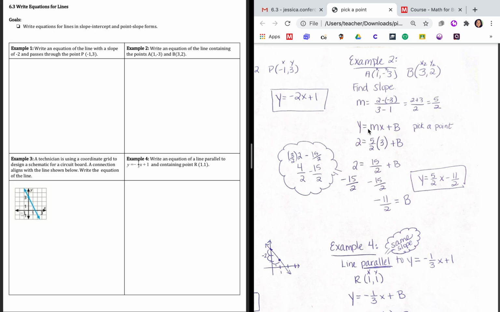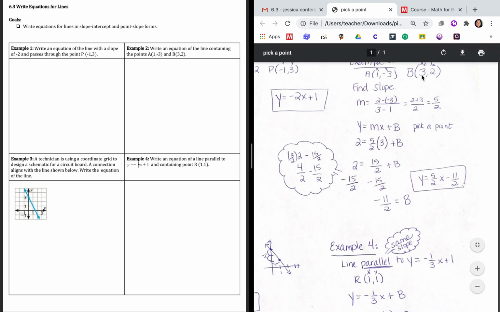Then you're going to do the same thing we did over here. Start with y equals mx plus b. And you pick which point you want to use. It doesn't matter. You can pick point A or point B. It's up to you. I used point B. So y is 2. I substituted that in. Equals our slope we just found, 5/2, times our x value, which is 3, plus b.